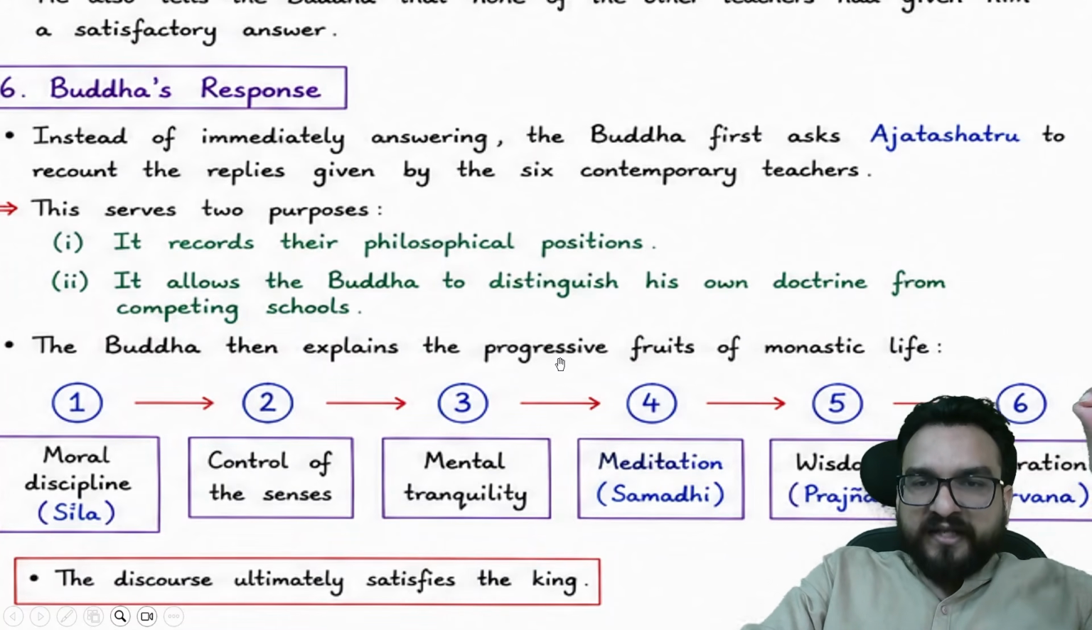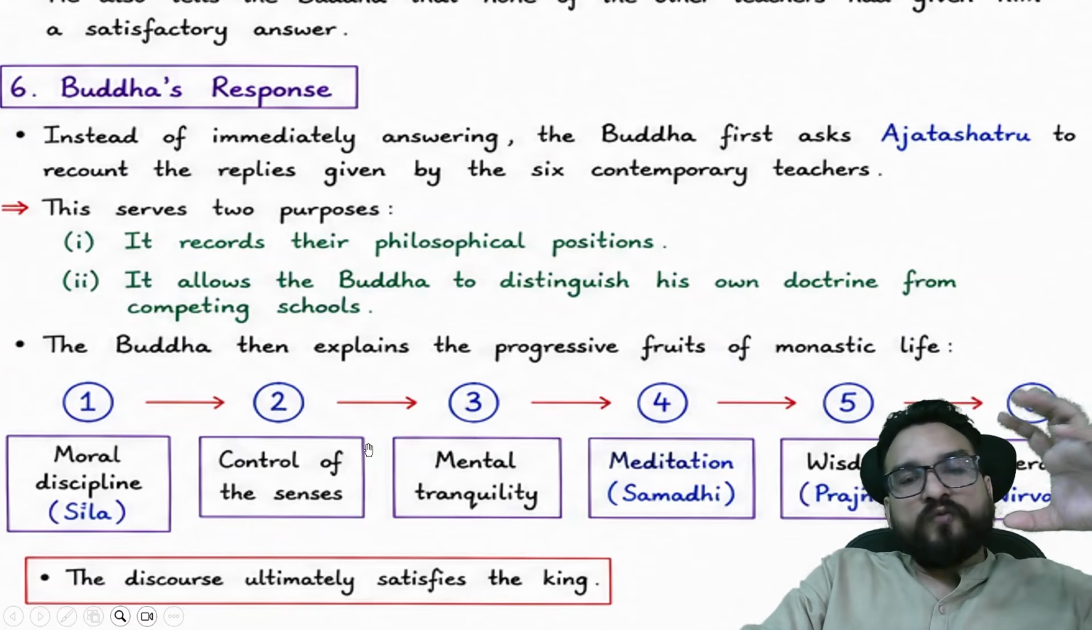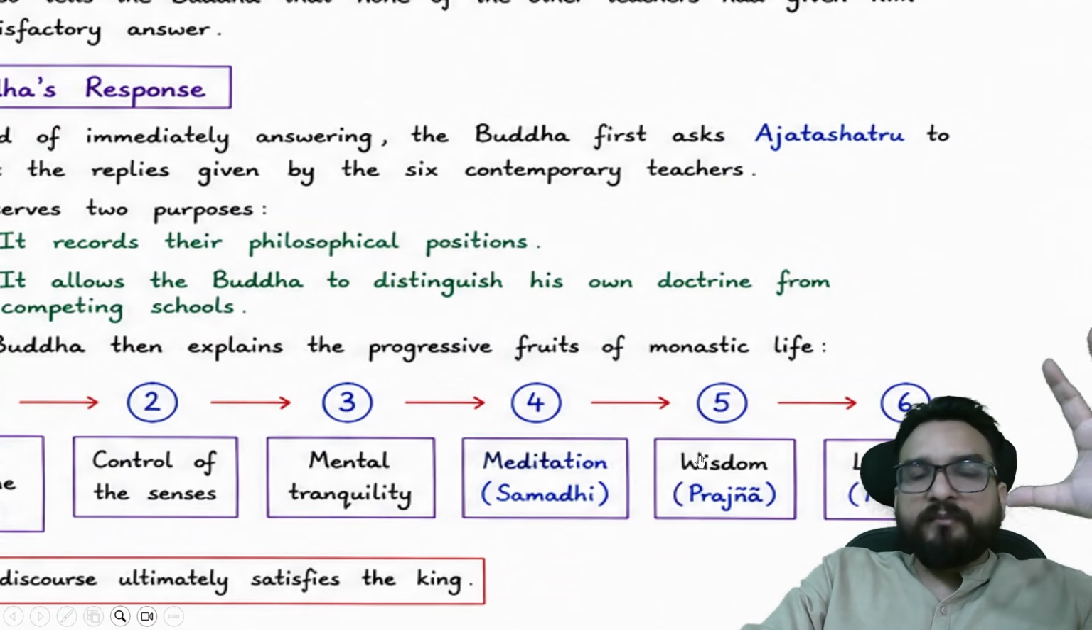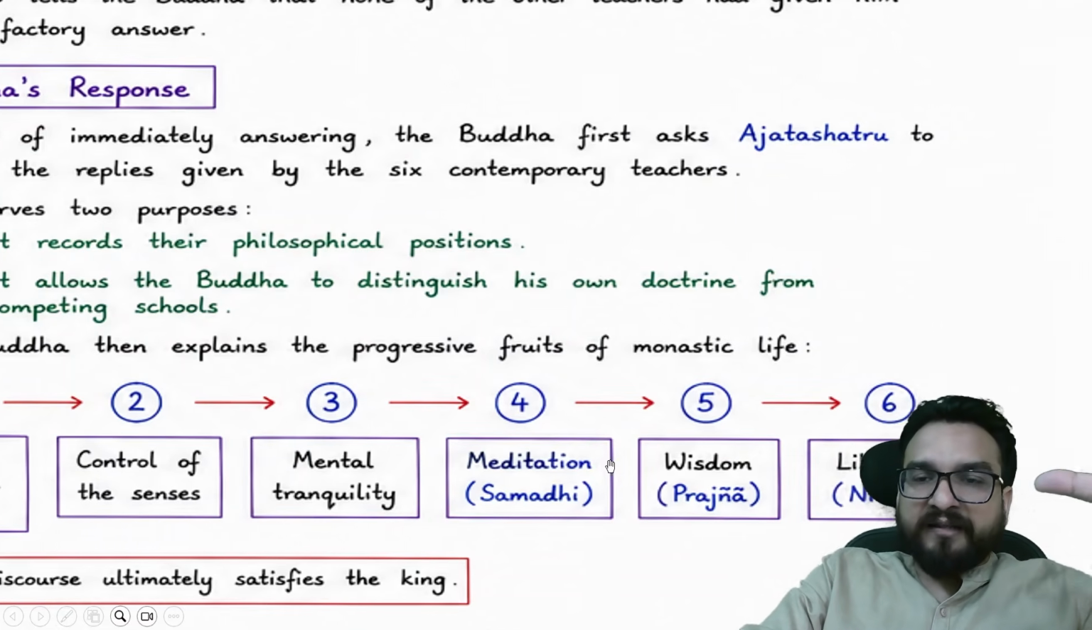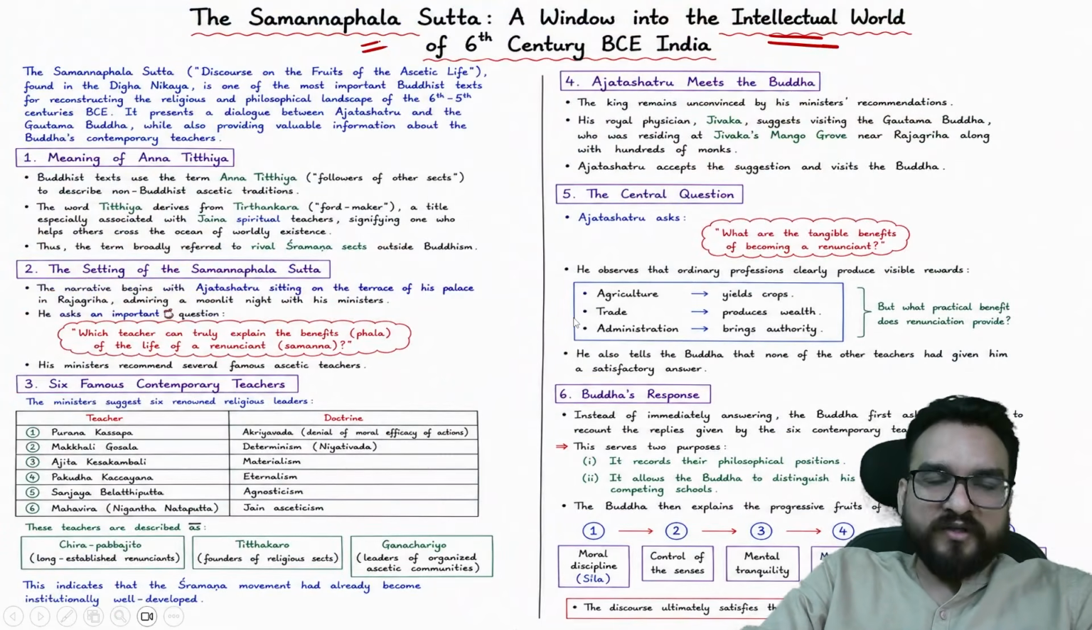Then Buddha explained the progressive fruits of monastic life: first of all, moral discipline will come, you will be able to control the senses, mental tranquility will be there, you will be able to do meditation, and ultimately you will get liberation, guys. And this discourse ultimately satisfies the king, right?